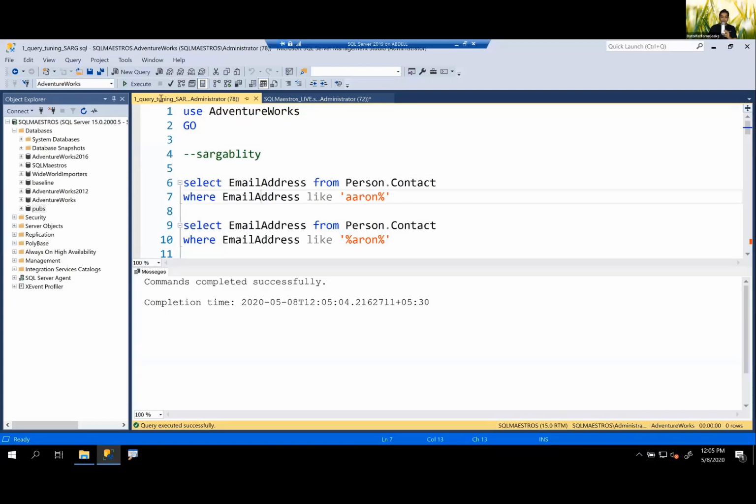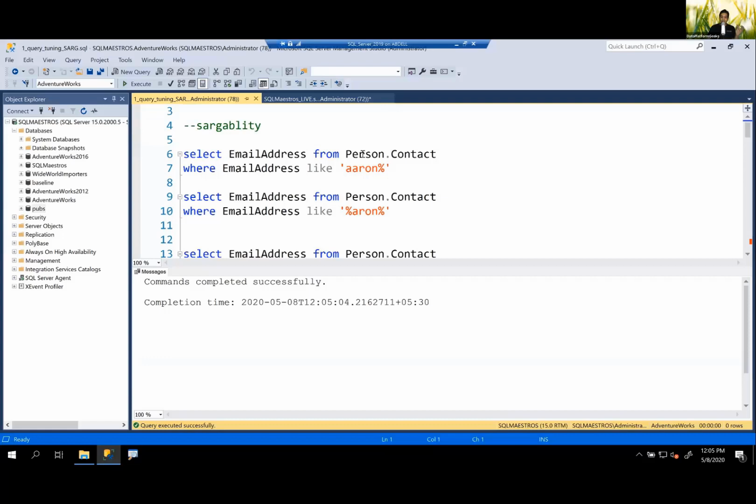I'm using the AdventureWorks database here, and there's a table called Person.Contact. It's a very simple query in front of you. Select EmailAddress from Person.Contact where EmailAddress is like 'Aaron%'. The things that you need to focus on here: I'm only getting the EmailAddress column in my select list. My predicate is also EmailAddress, which means I'm filtering on the EmailAddress column, and the criteria says 'Aaron%'. Note where this wildcard character % is: it is after the text Aaron.